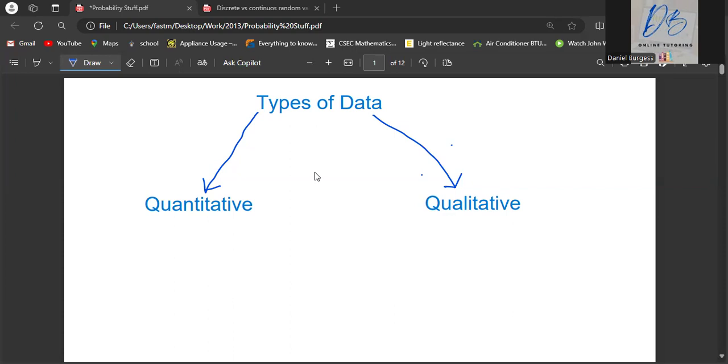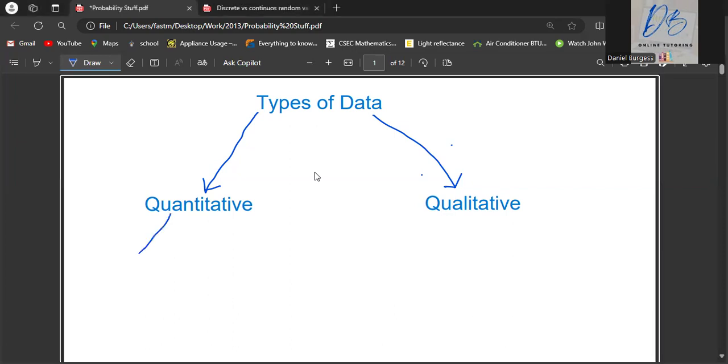The two types of quantitative data are discrete and continuous. To break it down, discrete data can only take whole numbers, or numbers that have no in between.